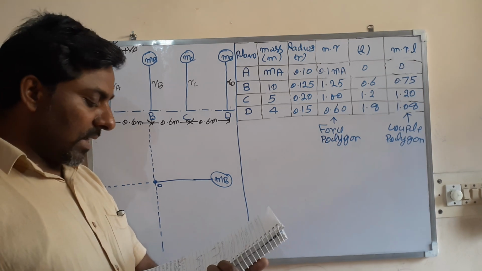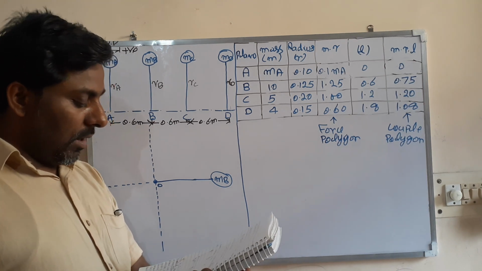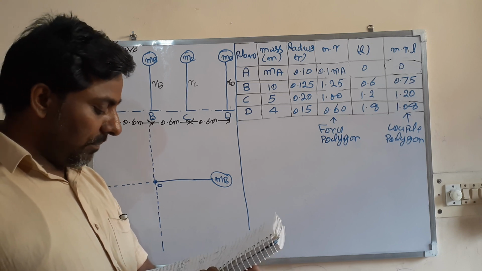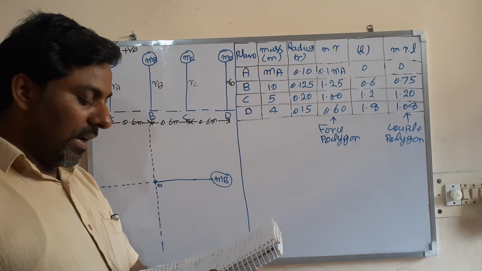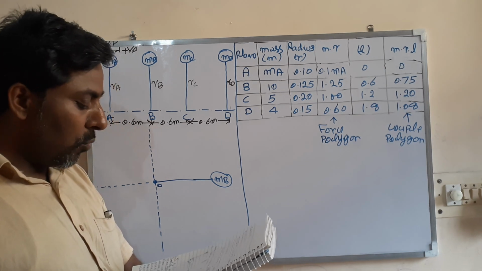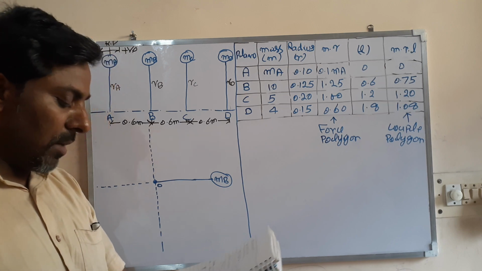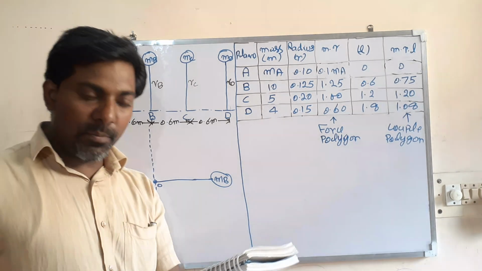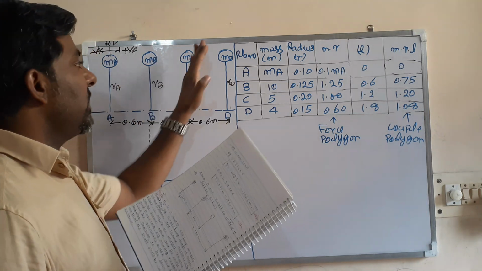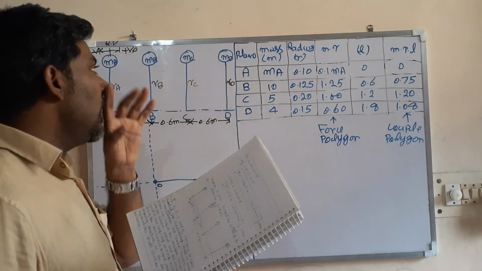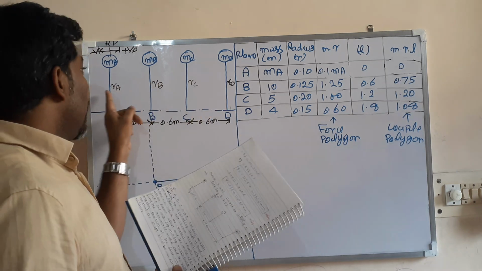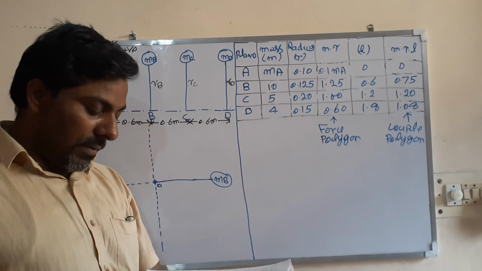What question is given? A, B, C and D are four masses carried by a rotating shaft at radii of 100 mm, 125 mm, 200 mm and 150 mm respectively. So there are four masses A, B, C, D in planes A, B, C, D. They are rotating at radii RA, RB, RC, RD, so their radii of rotation are given.